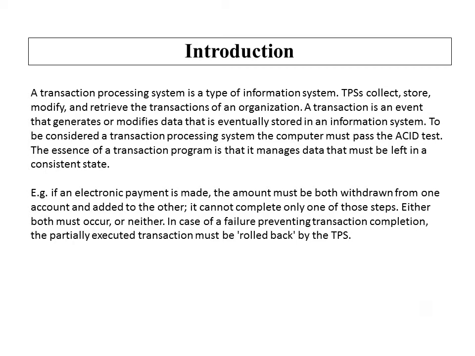If I take the example of an electronic payment, the amount must be both withdrawn from one account and added to the other. Why? Because it cannot complete only one of those steps. Either both must occur or neither. In case of a failure preventing transaction completion, the partially executed transaction must be rolled back by the transaction processing system.